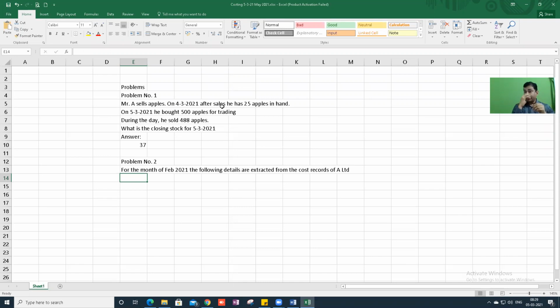Closing stock of raw material X: 500 units.